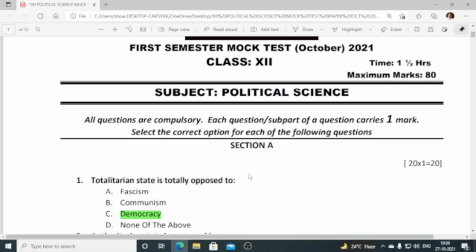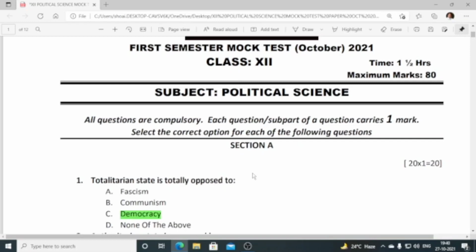So here the questions are here, and I have already ticked the correct answers, so you can just refer to it. It will help you in your preparation before you go for your first semester examination. So let us go through it. Altogether there are 80 questions, with sub-parts also. Each question carries 1 mark. Time allotted is 1 hour.